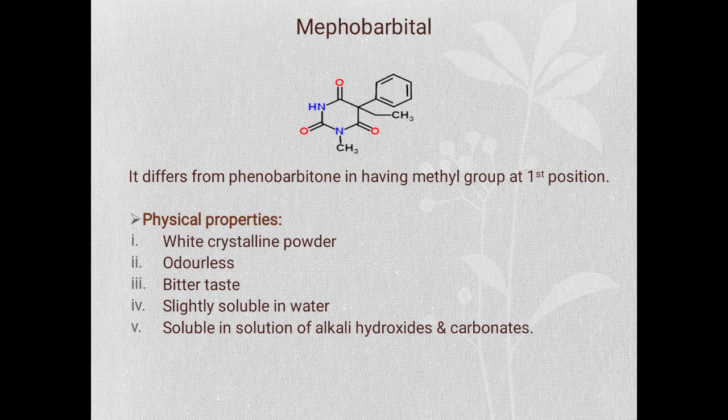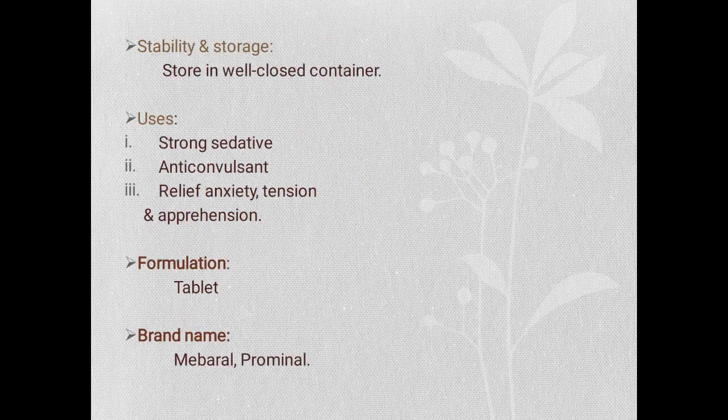First one is mephobarbital. The structure of mephobarbital is as shown over here. It differs from phenobarbital in having a methyl group at the first position. Physical properties: available as white crystalline powder, odorless, bitter taste, slightly soluble in water, soluble in solutions of alkali hydroxides and carbonates.